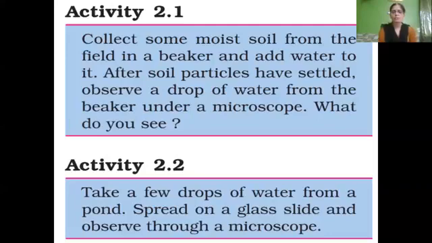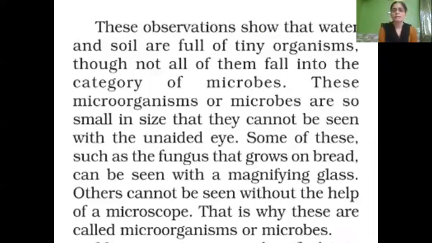Also, if you take a few drops of water from a pond, spread them on a glass slide and observe it through a microscope, the water and soil are full of tiny organisms. Some organisms can be seen by our naked eye, even though they don't fall into microbes.